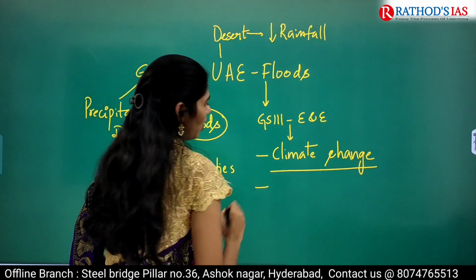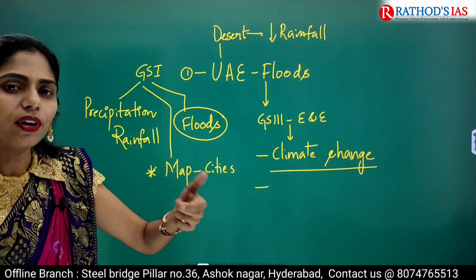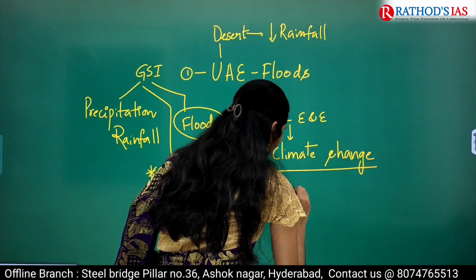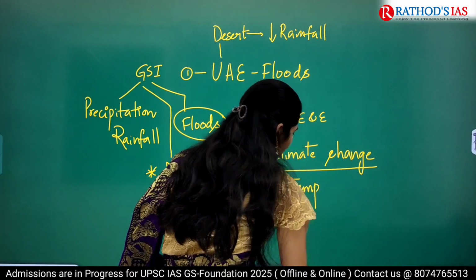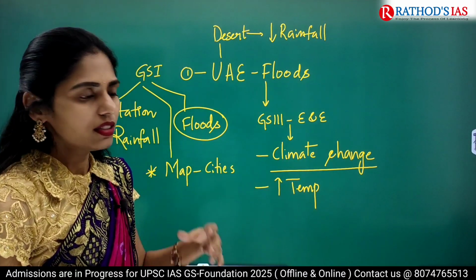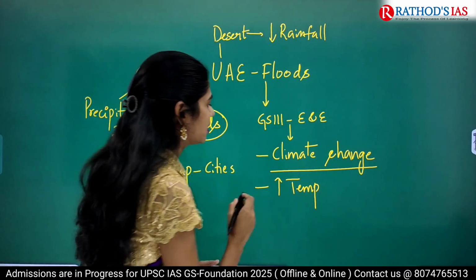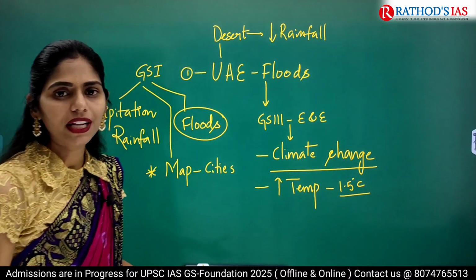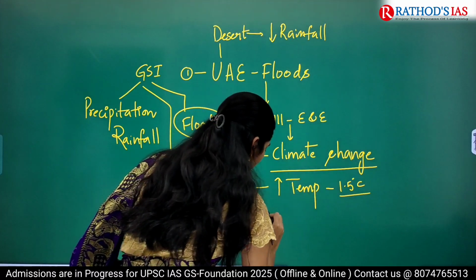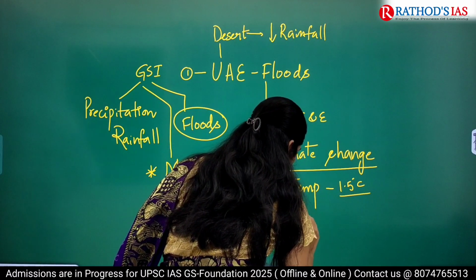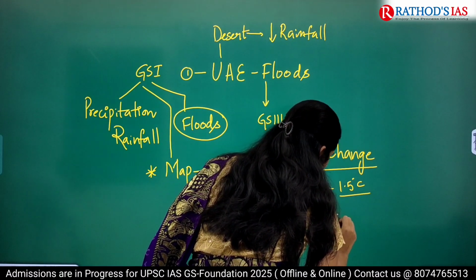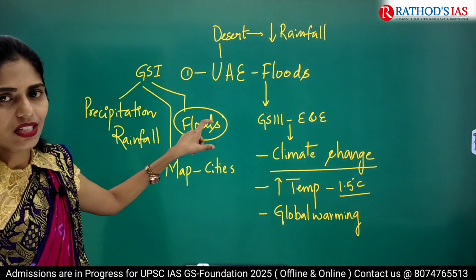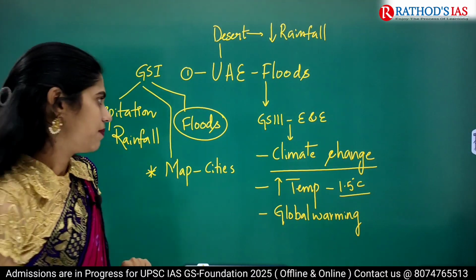So we can relate this topic. And here you have to see that one of the important reasons for the rains in UAE is the increase of temperature in UAE. If you see the data from the last 6 years, there is about 1.5 degrees centigrade of increasing temperature in UAE. And we can also add global warming. So the increase of global temperature is also one of the important reasons for the present rainfall in UAE.